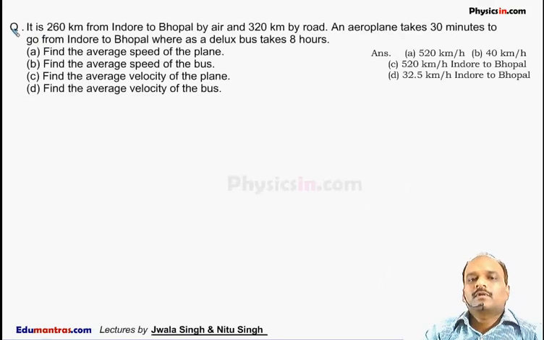This is also a very fundamental question. It is 260 km from Indore to Bhopal. This is Indore, a city in India, in Madhya Pradesh. It is Indore, and this is Bhopal.